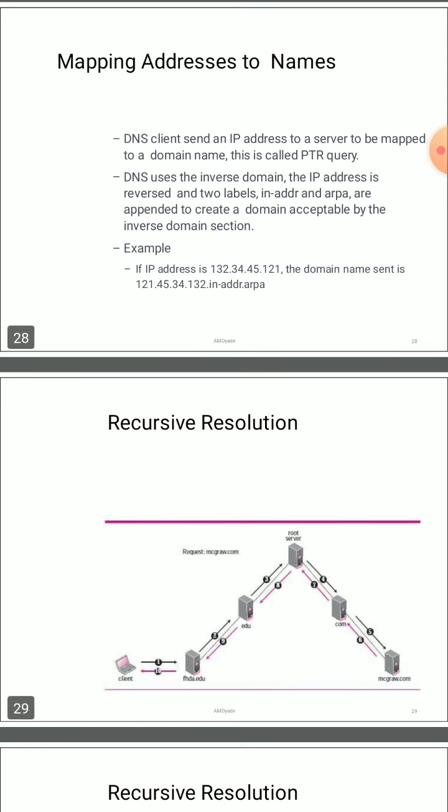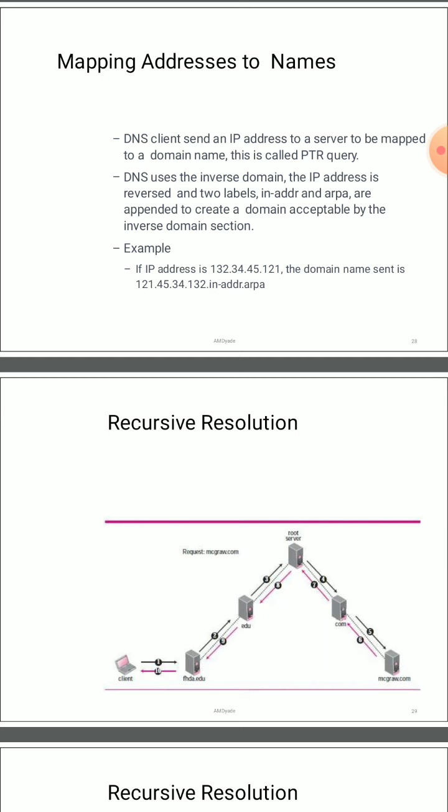Here the client sends an IP address to your server to be mapped to a domain name. It is called a PTR query. Suppose in this case you have given the IP address 132.34.45.125 as shown in the example. You are asking, for that particular IP, what is the website name? It is taken as a PTR query, that is nothing but a pointer query.